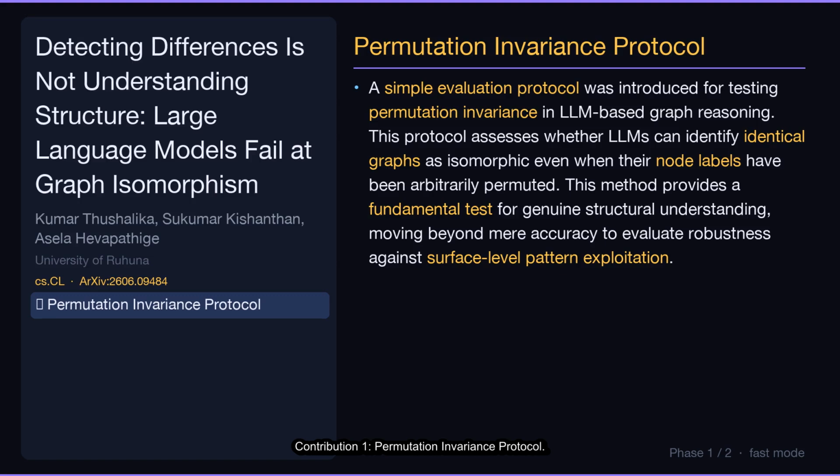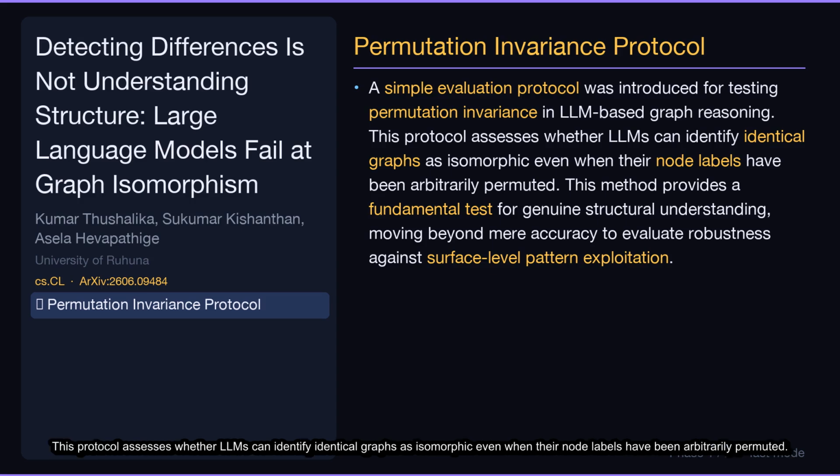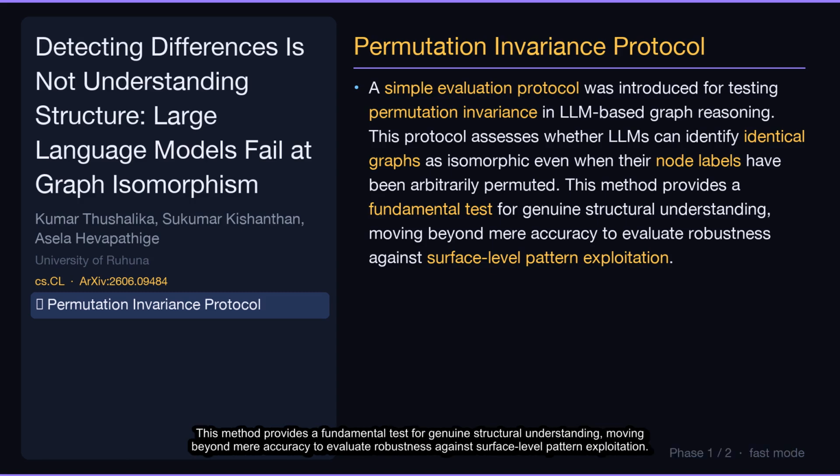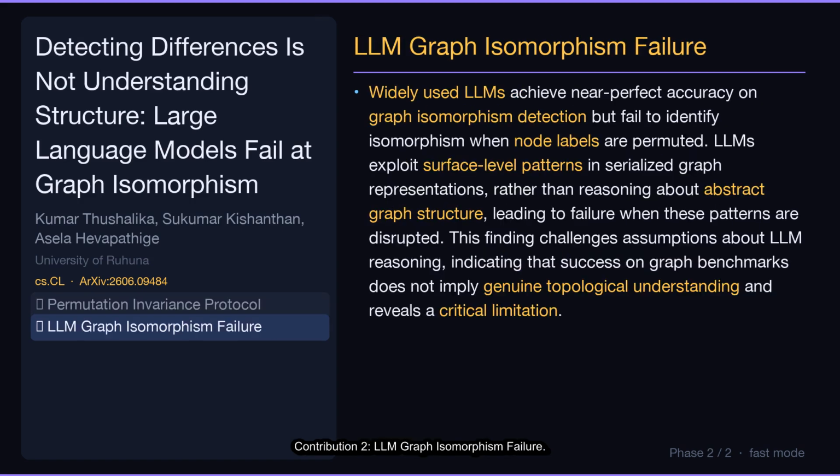Contribution 1. Permutation invariance protocol. A simple evaluation protocol was introduced for testing permutation invariance in LLM-based graph reasoning. This protocol assesses whether LLMs can identify identical graphs as isomorphic even when their node labels have been arbitrarily permuted. This method provides a fundamental test for genuine structural understanding, moving beyond mere accuracy to evaluate robustness against surface-level pattern exploitation.